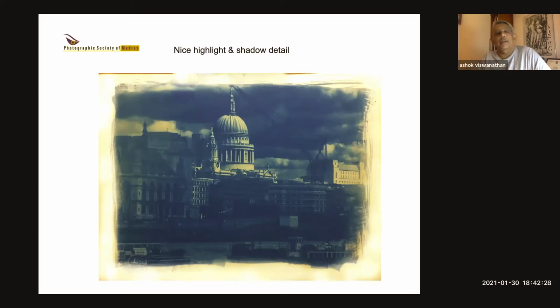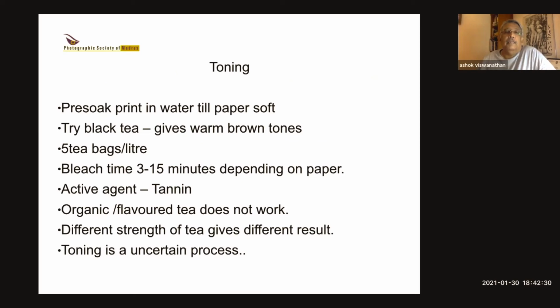Now you can also tone it. Toning is a process where you can change the color of your print. Cyanotypes people think are blue, but they don't necessarily have to be blue. There can be many other colors of cyanotypes. What you need to do is a process called toning of the print. You pre-soak the print in water till the paper is soft. That normally takes maybe 5, 7, 10 minutes. Just plain water. But you need to soak it evenly so you don't get patches.